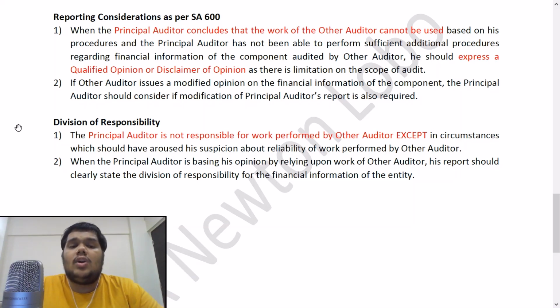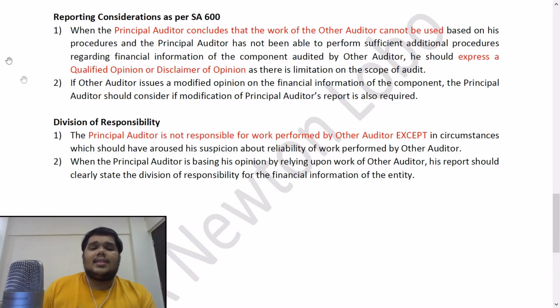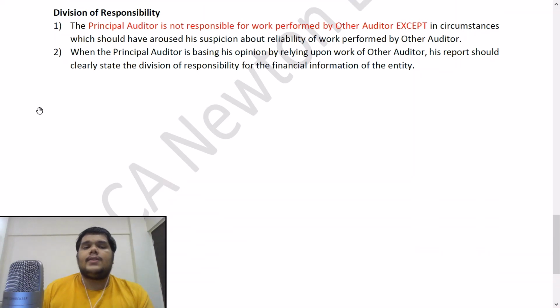Point number 2, if the other auditor issues a modified opinion on the financial information of the component, the principal auditor should consider if modification of the principal auditor's report is also required. So this point is also very important. If the component auditor is going to modify his opinion, the principal auditor may or may not require to modify his opinion. He will also have to consider what the other auditor has done and accordingly determine if his opinion also requires modification. Last answer of this standard, division of responsibility.